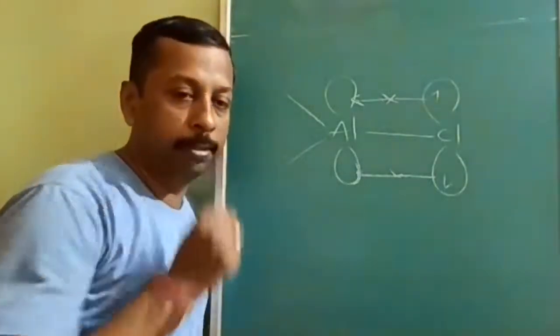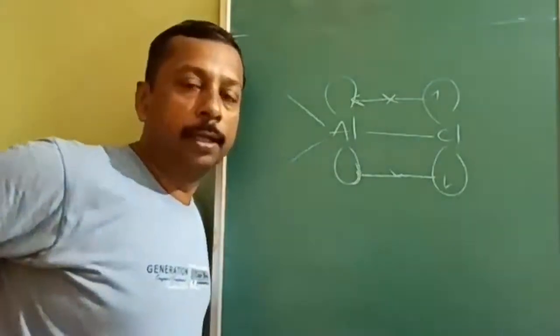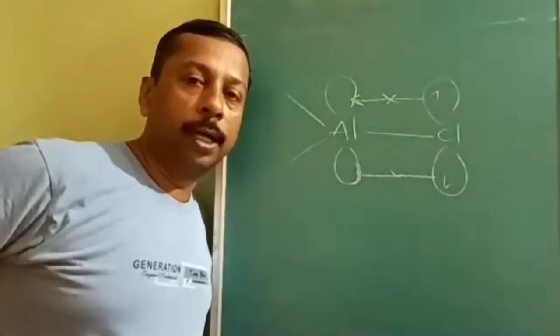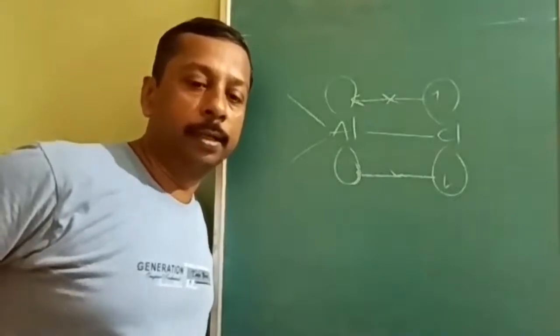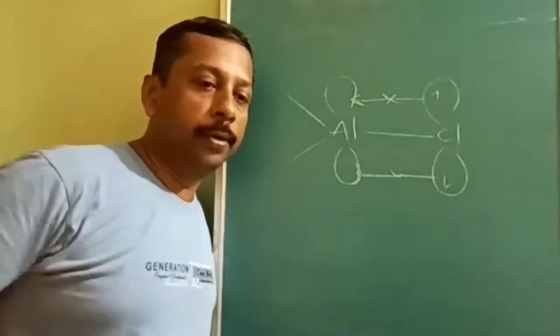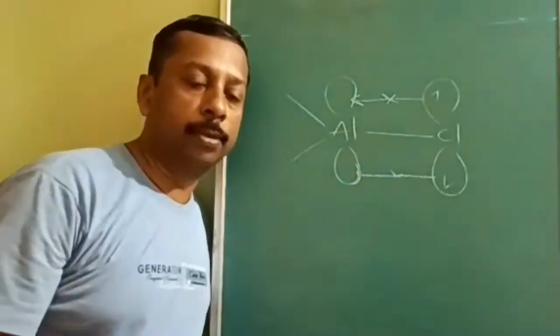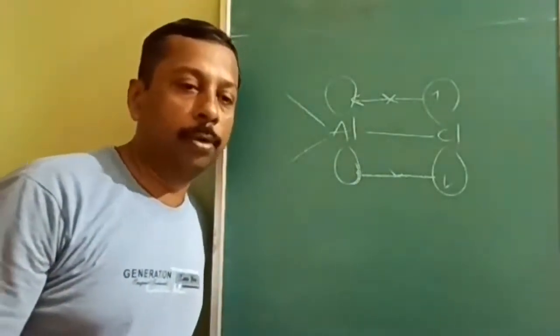Is it understood? Back bonding is only suitable for boron due to its small atomic size. Is that clear? And boron cannot form the polymerization. Why can BCl3 not exist as B2Cl6? Due to more repulsion.